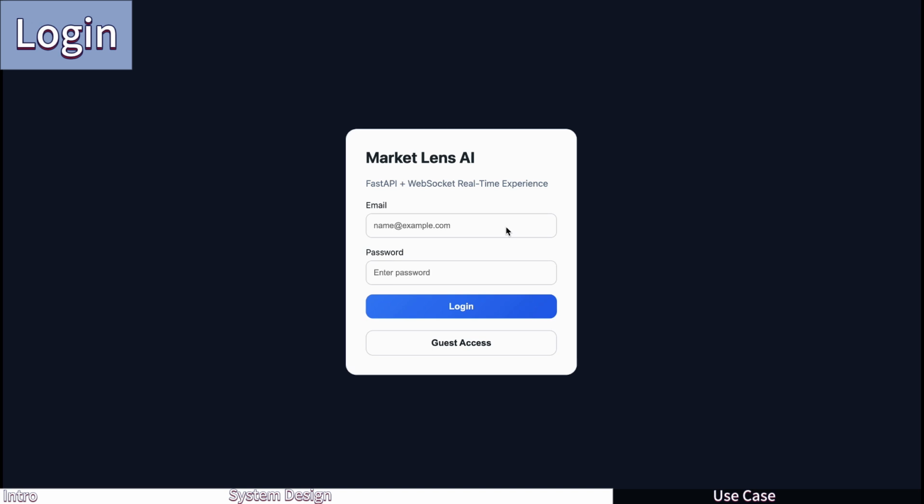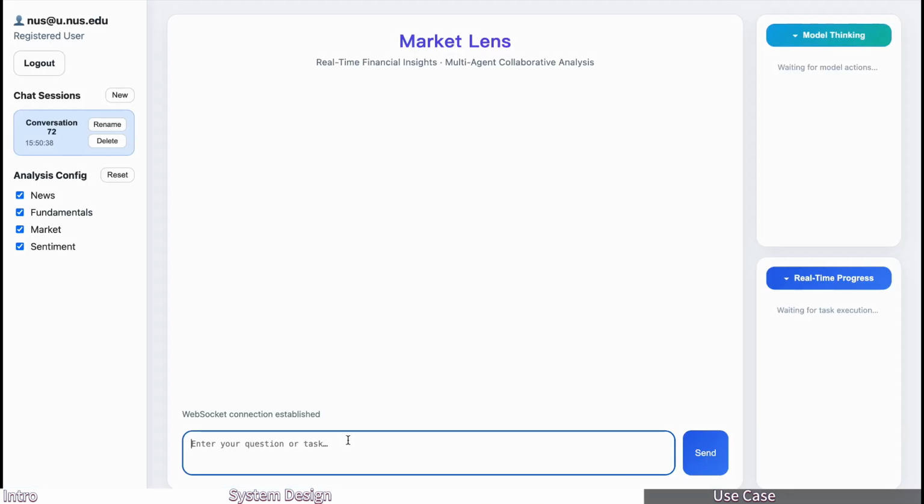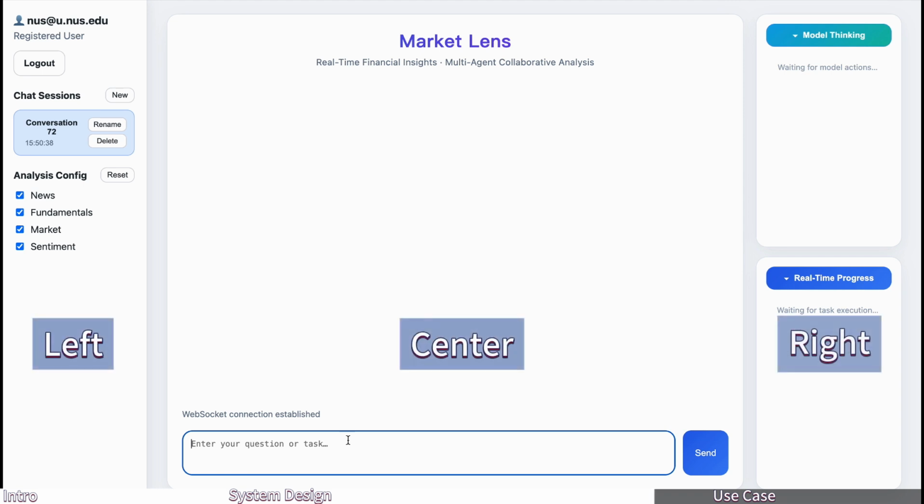After launching, we reach the login page, where users can log in with email or continue as a guest. Both work the same. We'll sign in with our email and password, and once we're logged in, we'll see the main dashboard, which is divided into 3 panels: left, center, and right.